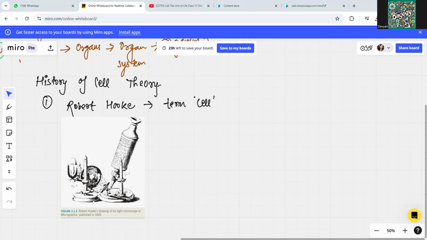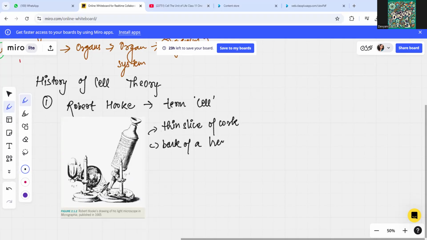Now, what he actually did was take a thin slice of cork from the bark of a tree. So, what are the keywords we need to remember here? He took a thin slice of cork, right, from the bark of a tree. That's easy to understand also, right? Then he examined it under the microscope, which he made by himself. He saw that the bark was made of hundreds of little empty boxes, which gave the appearance of a honeycomb.